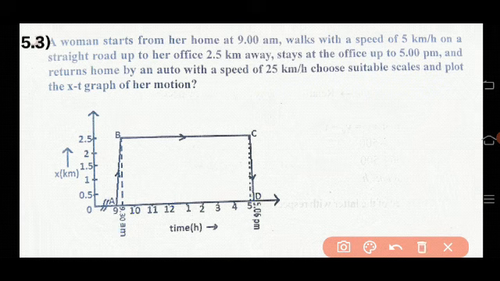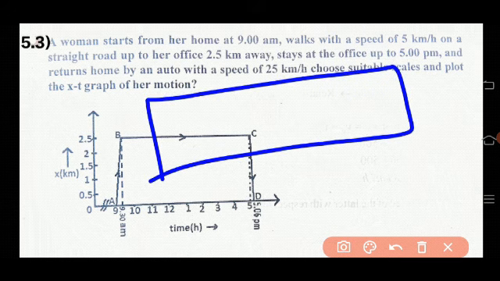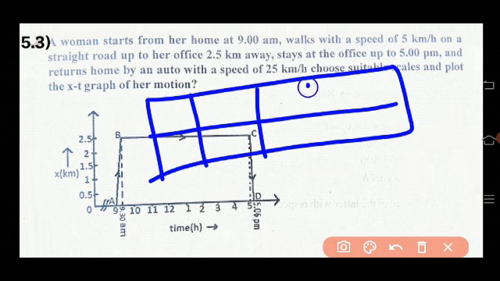And the distance, the maximum distance is 2.5 km. You can split it into 0.5 kilometer, 1 kilometer, 1.5, up to 2.5 kilometer. Just mark it on the y-axis. So now you can have the x and t values.